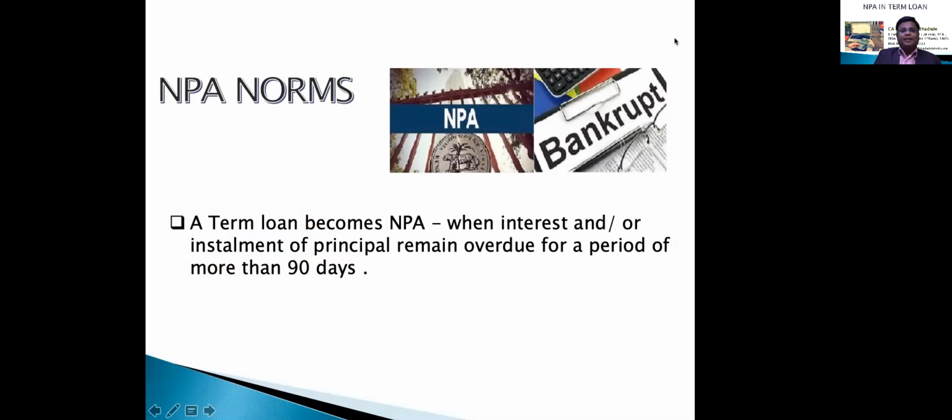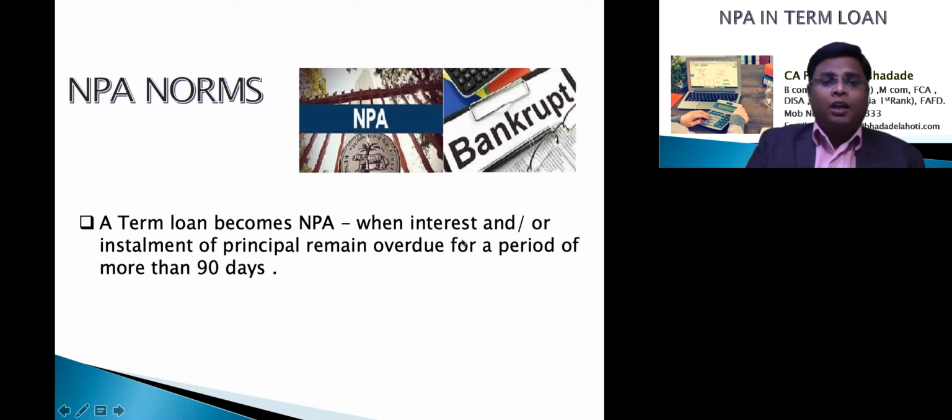So friends, as per RBI circular dated 1st July 2015 on IRAC norms, income recognition and asset classification norms, a term loan becomes NPA when interest and/or installment of principal remain overdue for a period of more than 90 days.